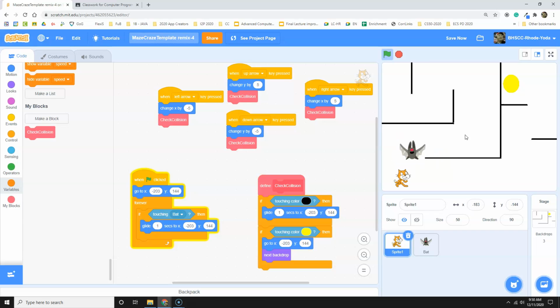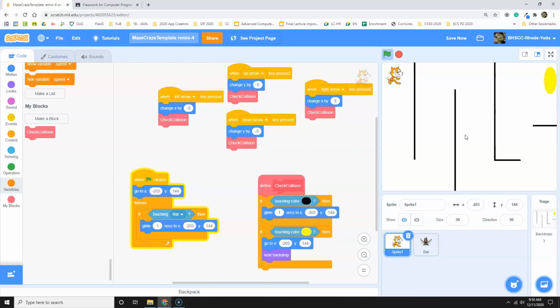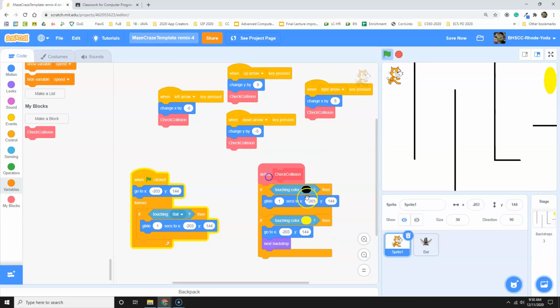Yes, I can still avoid the bat and beat the maze without touching the bat. Everything seems to be working now that I've done procedural abstraction and saved that 60 times per second I was checking conditions I only need to check after every move.